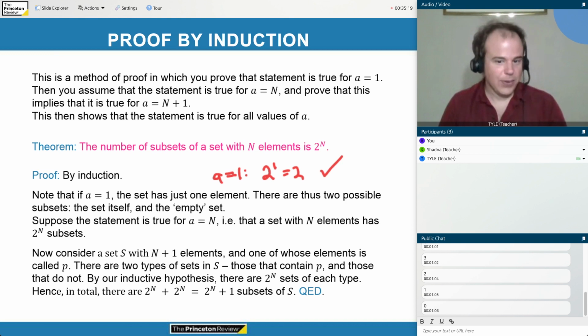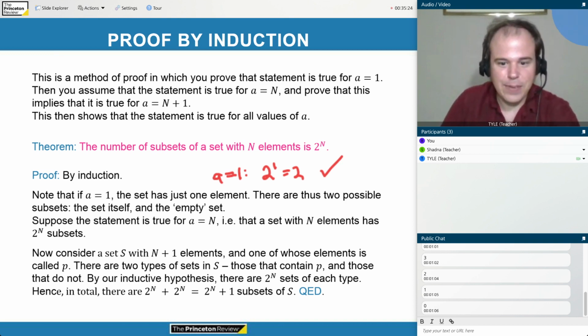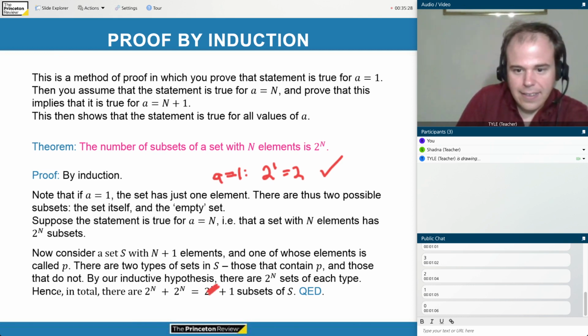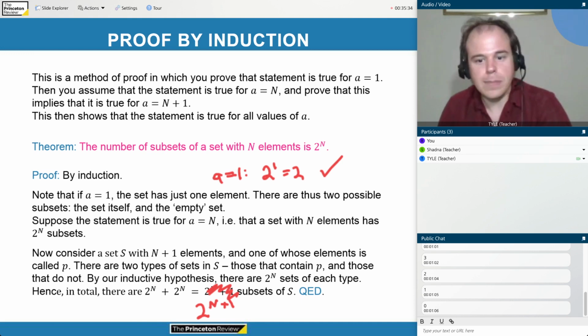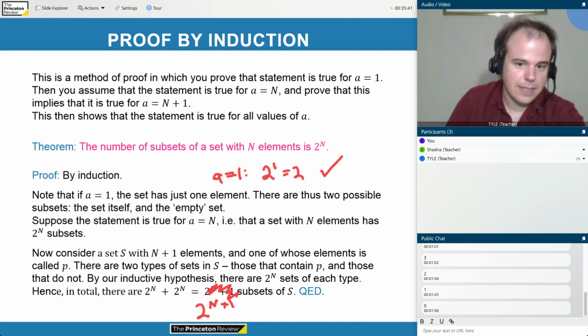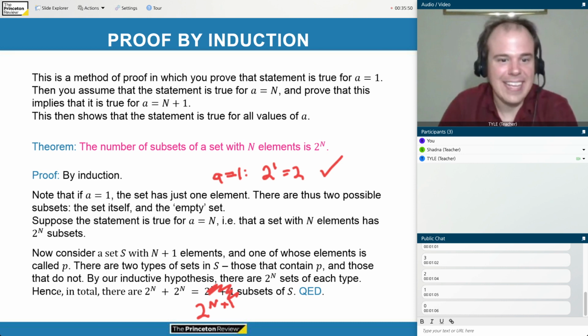But hence, in total, there are 2 to the n plus 2 to the n, which equals 2 to the n plus 1 subsets of S, which proves that if it was true for a equals n, it's also true for a equals n plus 1. And so therefore, our theorem must be true for all different values of n. All right.